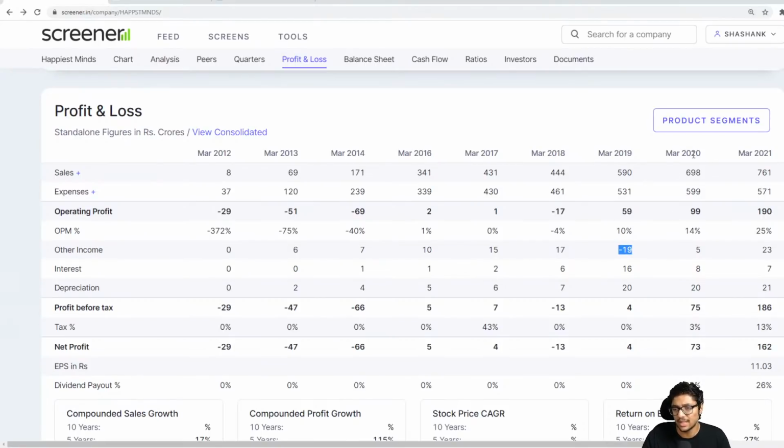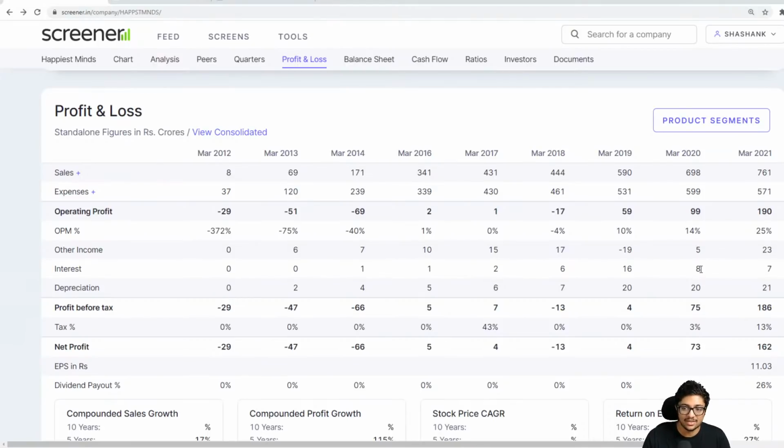Let's leave 2019, go to 2020, last year. Last year, they made 99 crores operating profit at an operating profit margin of 14%. Now, OPM is very important because the better the margin, the better your results become. So if you look at operating profit, it is 99 crores. Other income is 5, so it becomes a little more.